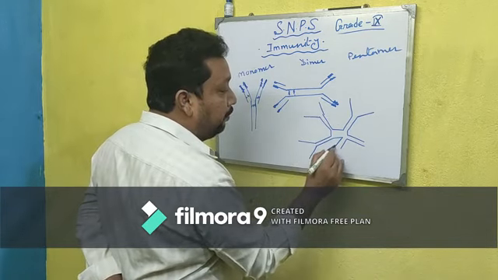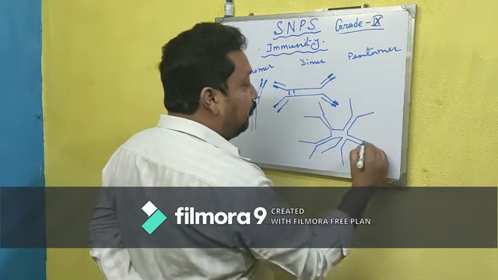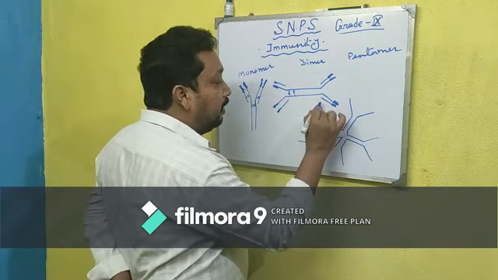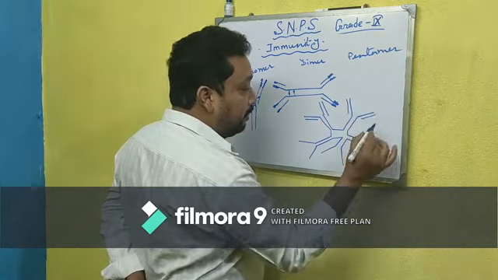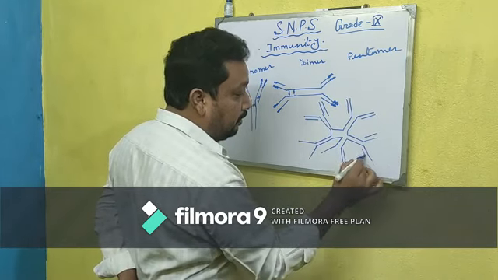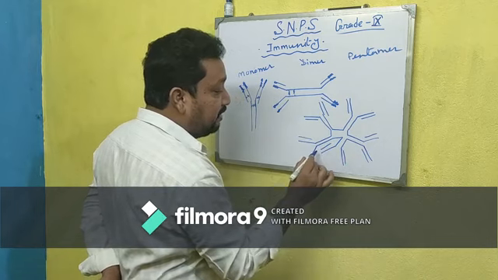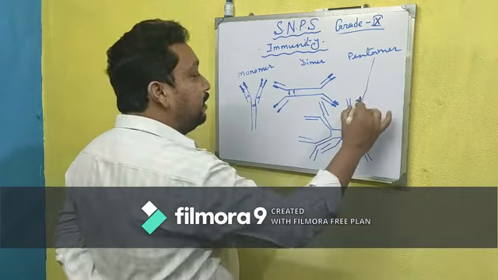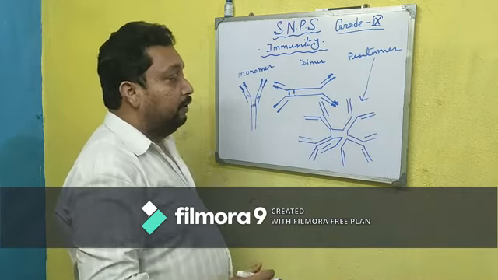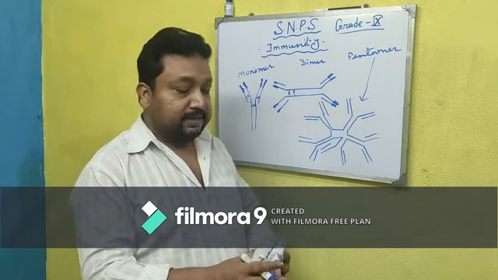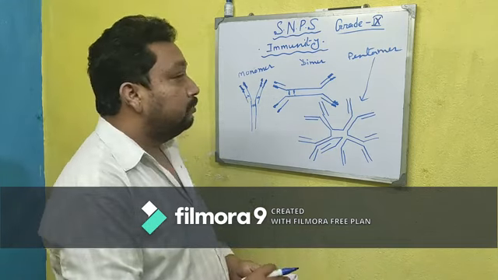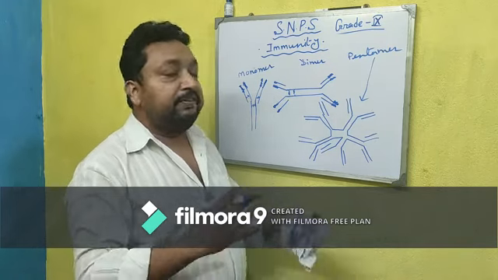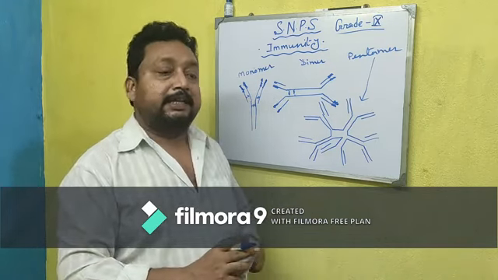This is called a pentamer. You can see the 5 Y-type structures attached with each other make the pentamer. So this is the basic structure of an antibody. In next class, we will discuss the immune response, how the antibody reacts with antigen and gives us immunity.